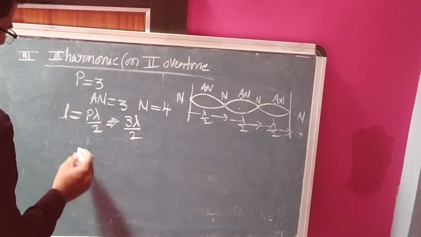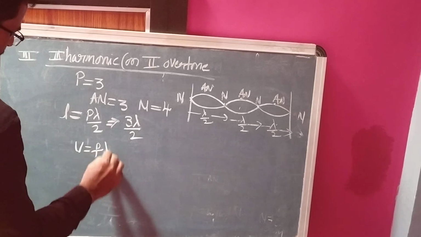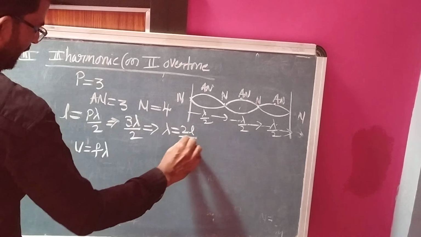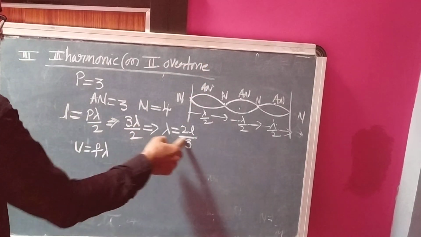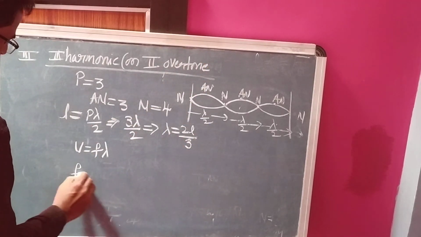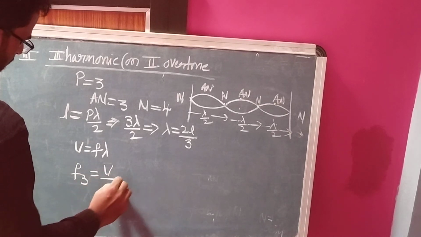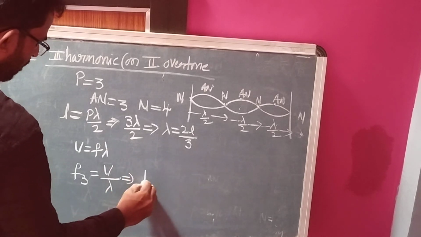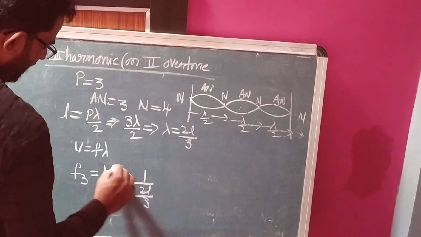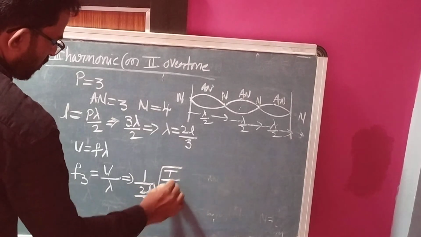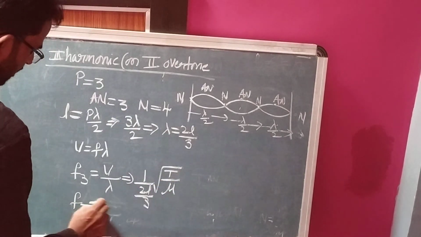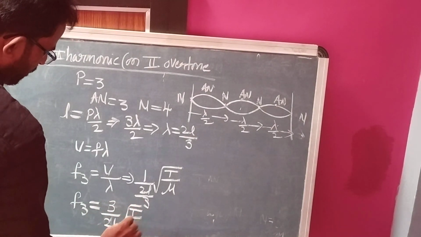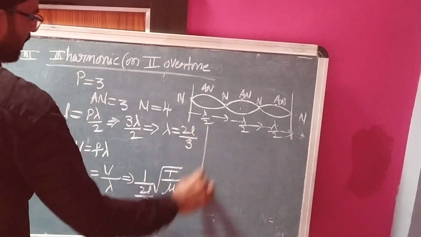Again, we know that V is equal to F lambda. In this one we can write lambda equal to 2L upon 3. V equal to F lambda, so F3 equal to V upon lambda. Again, lambda value is 2L upon 3, and V is square root of T by mu. F3 equal to 3 by 2L square root of T by mu. Like that.